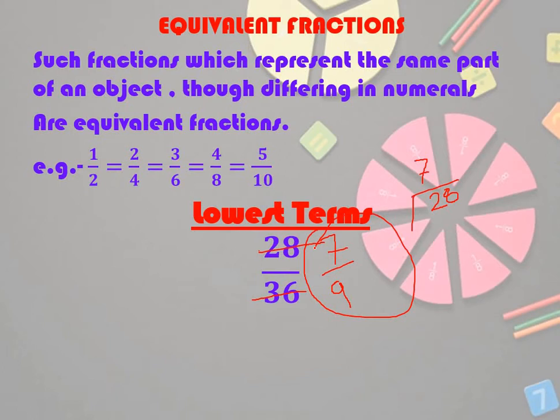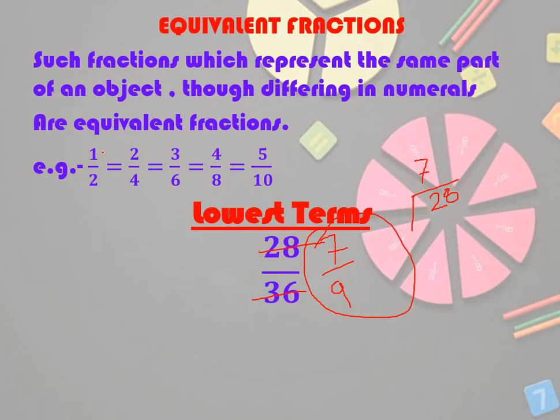Again I will repeat, you have to divide till both numerator and denominator are getting divided by the same number. But as the situation comes where they are not dividing by the same number, you stop there. You are not going to divide anymore. Okay? This is known as the lowest term.